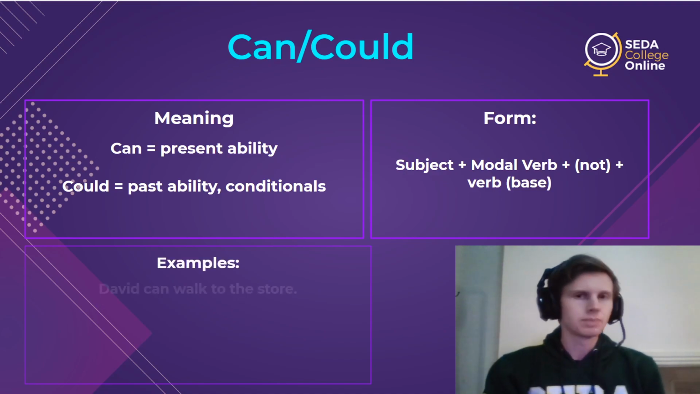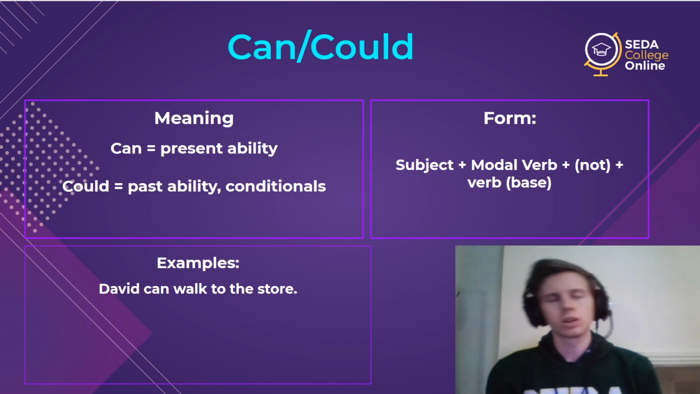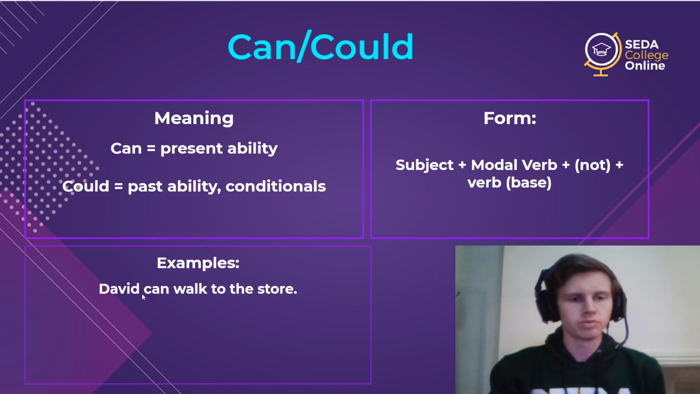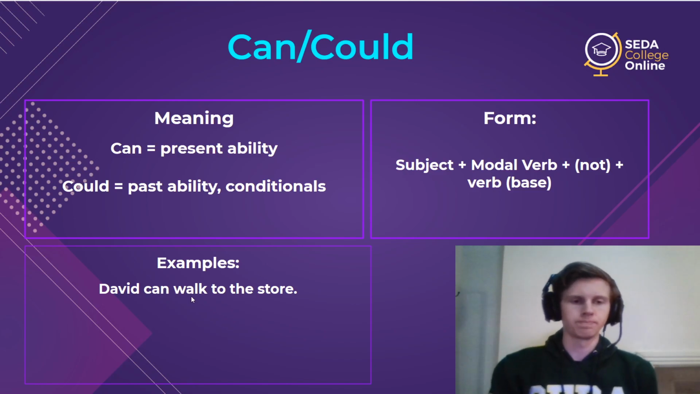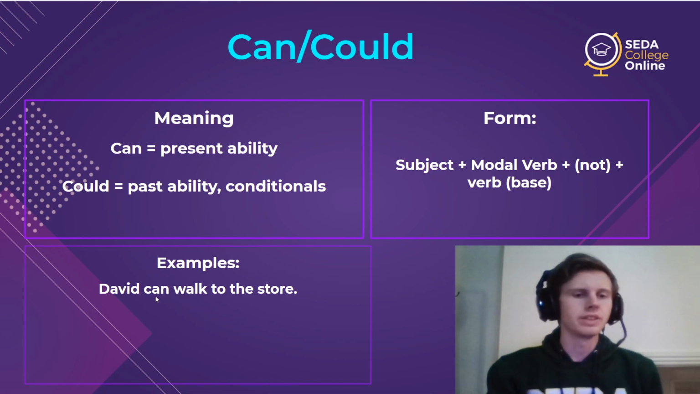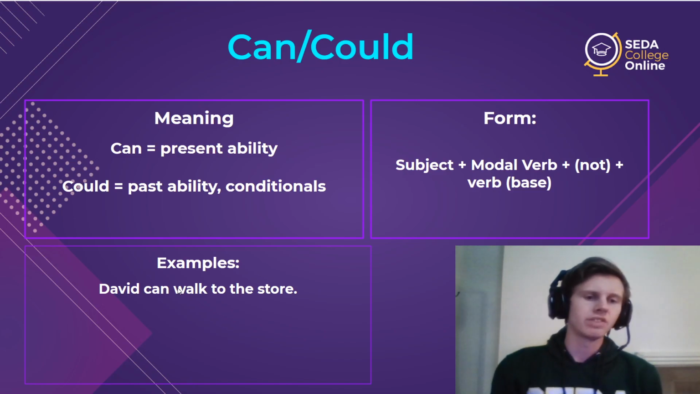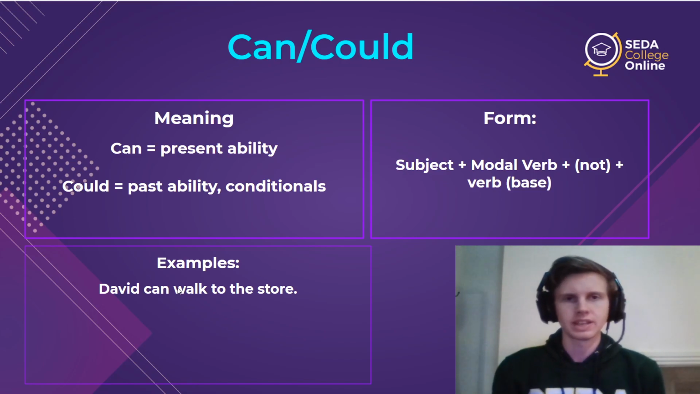So here's some examples. David can walk to the store. We have modal verb can, and then verb walk in the base form. Always that way. There will never be to. No one can say David can to walk. We'll never say that. It's always just David can walk.